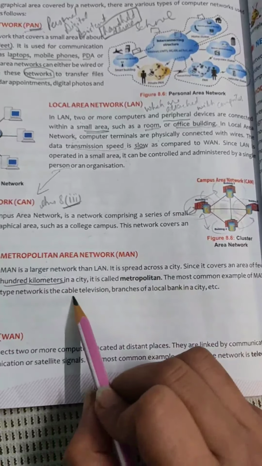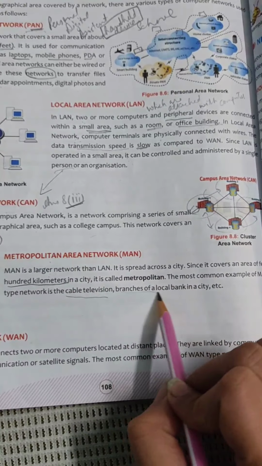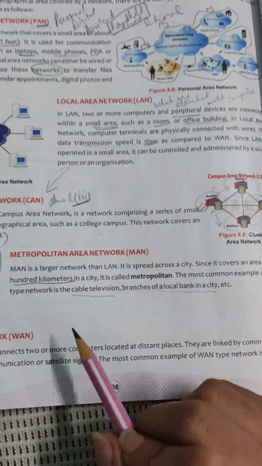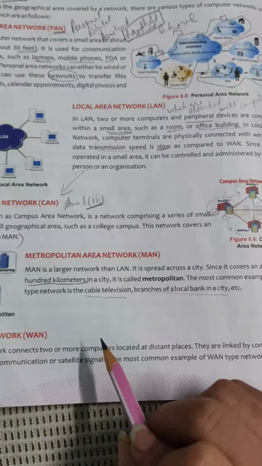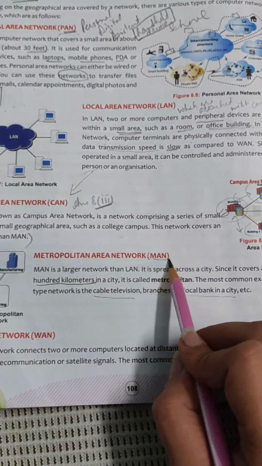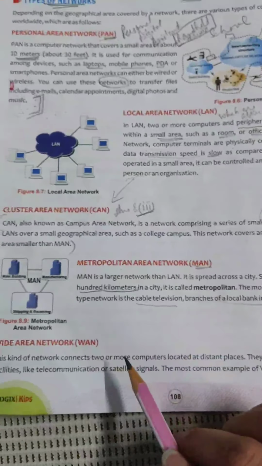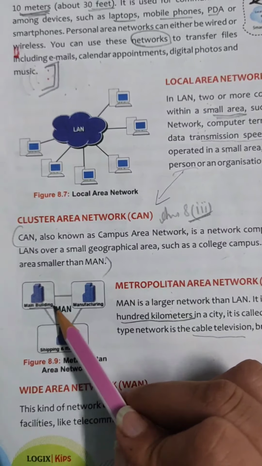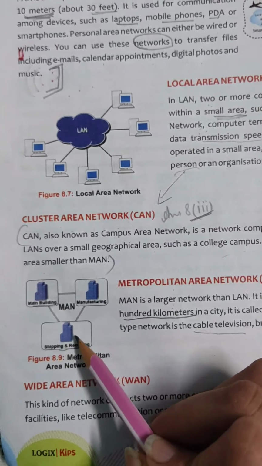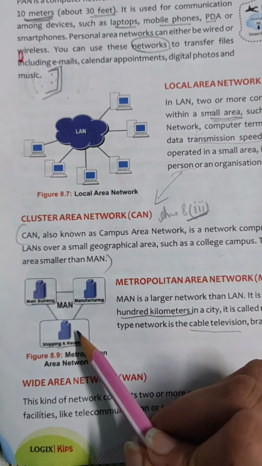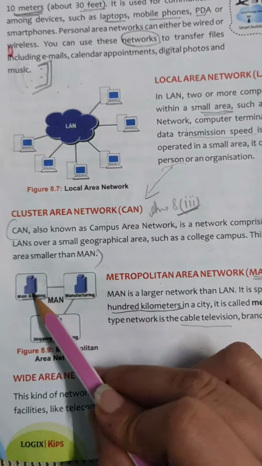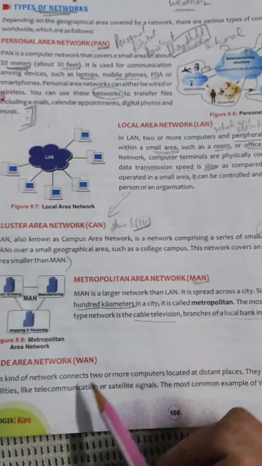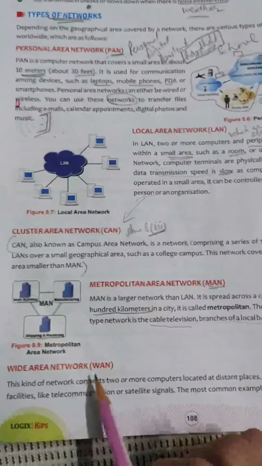Now examples are given: cable television, branches of a local bank in a city, like a few banks in our Garshankar for example, and all the banks are connected with MAN. It is providing network to all the branches. Here an example is also given: the main building is here, and somewhere else in the city another building, but all are connected because it can connect up to 100 kilometers.